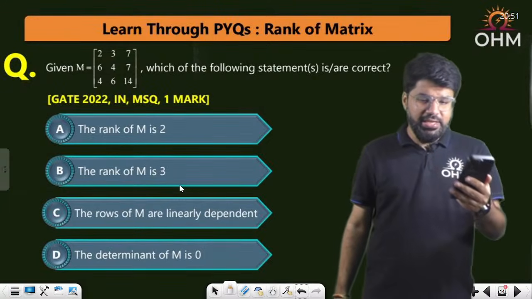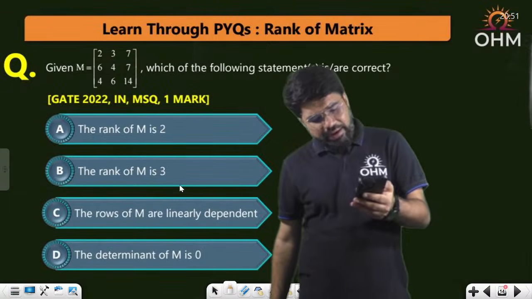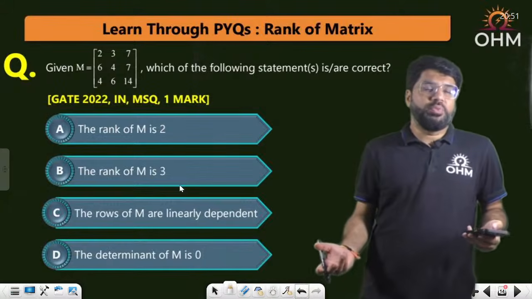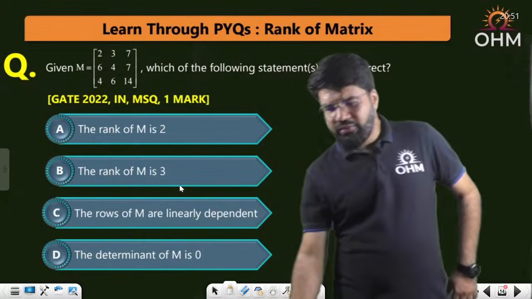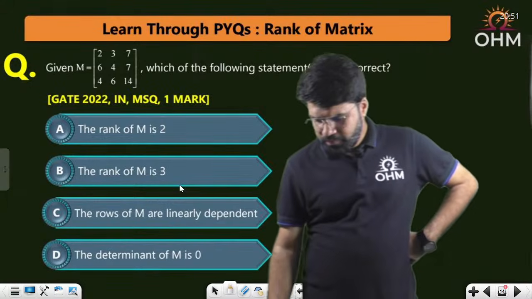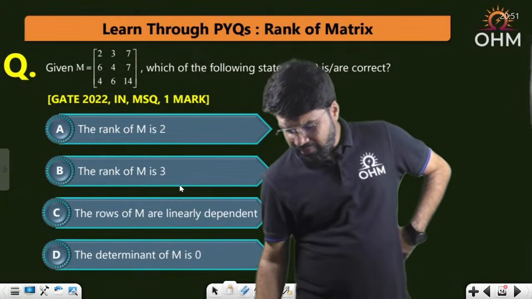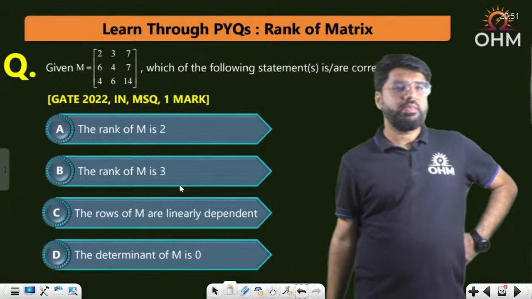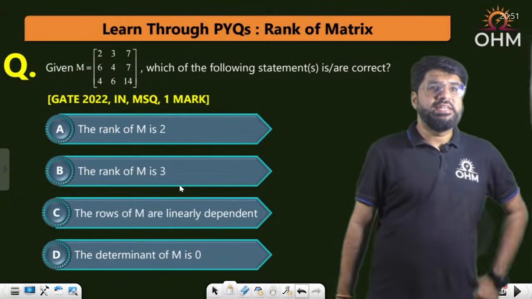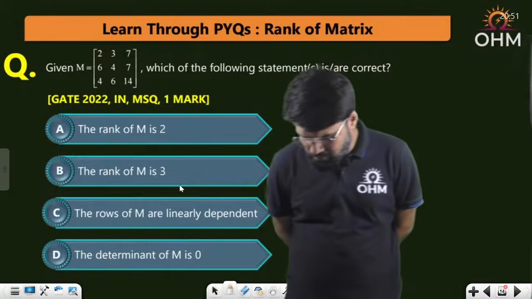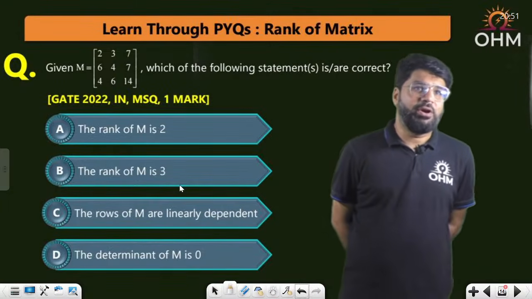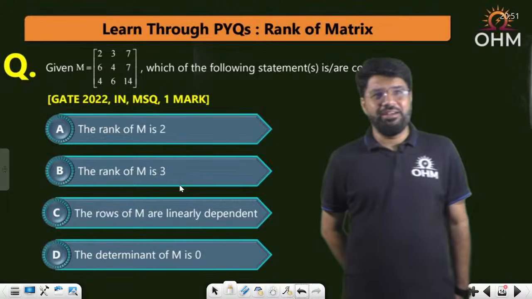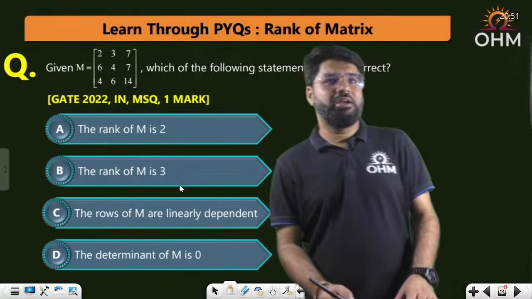Naresh says the answer is A. Only A? Maybe. MSQ means one or more than one can be correct. Sai Vikas says BCD. No, Sai. BCD, all three cannot happen together, because the determinant is 0, so the rank cannot be 3. B and D you are telling together.